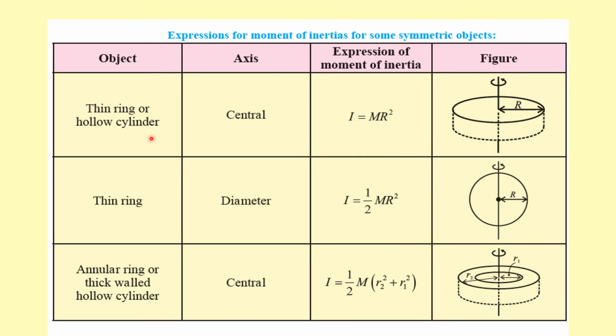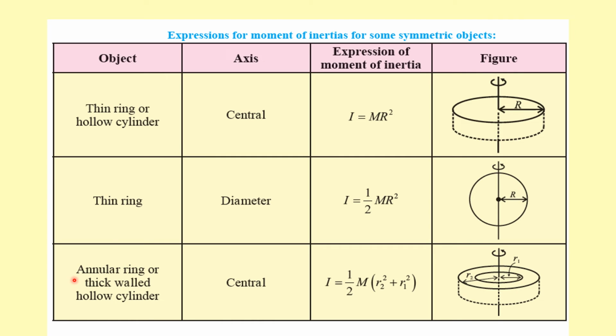The moment of inertia of a thin ring or a hollow cylinder about its central axis is given by I is equal to m r square, where m is the mass of this thin ring or hollow cylinder and r is the radius. The moment of inertia of a thin ring about its diameter passing through its center is given by I is equal to half m r square, where r is the radius of this thin ring.